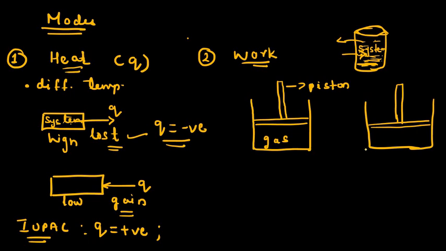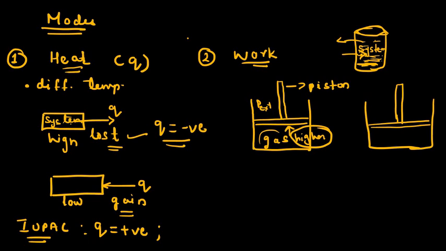Now again in this case, if the pressure of the system is higher, what is our system here? Gas. If the pressure is higher here, what happens? It will push the piston in the upward direction. This is our external pressure. So when the system has a higher pressure, the piston will move upwards.